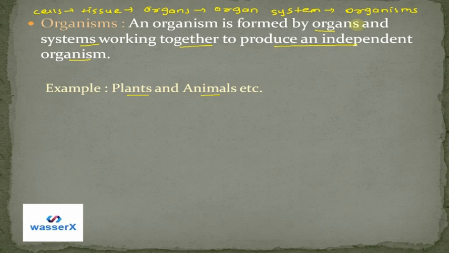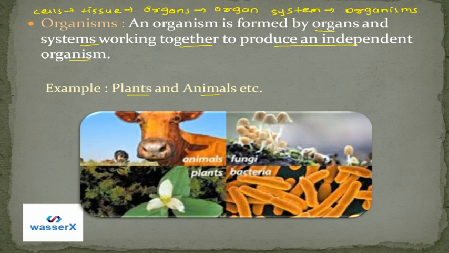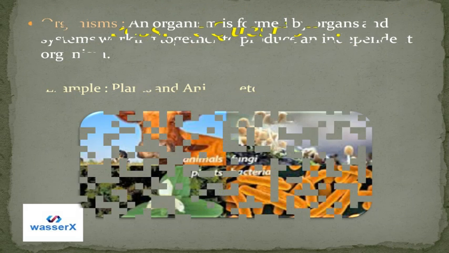So here all the organ systems work together. How? You can see, right? These are different animals, fungi, plants or bacteria. In the whole organism, there are many different cells, tissues, organs, organ systems and many other things which work together to form a whole body. So this is how organisms are made, and this is the sequence that we just studied.